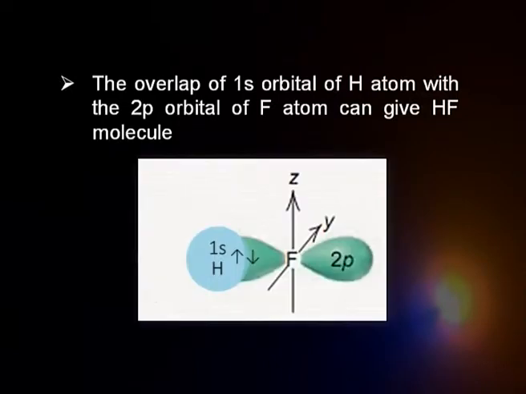Or maybe we can even think of, say, HF. In the case of HF, you have a p orbital of the fluorine atom and an s orbital of the hydrogen atom. The two come closer, they overlap, because there is an unpaired electron here and an unpaired electron here, and we say there is a bond formation there. So, it is a very simplistic description, qualitatively speaking.